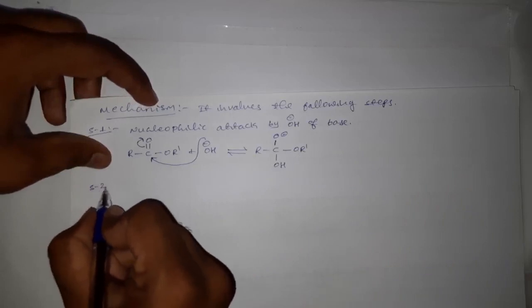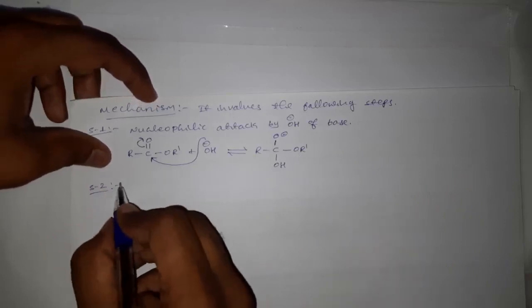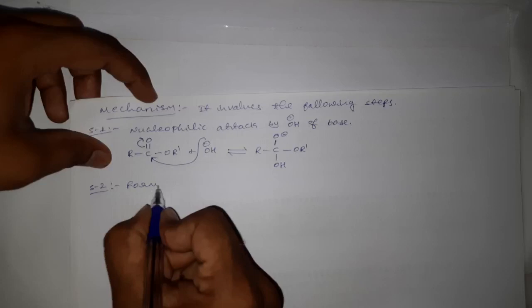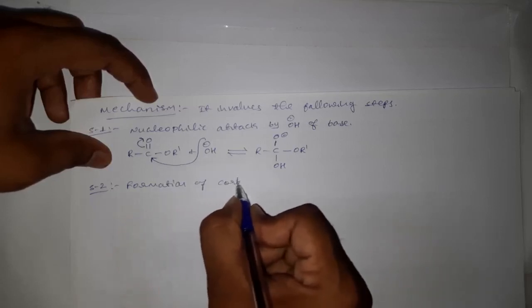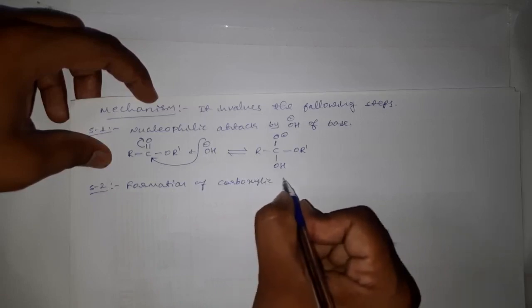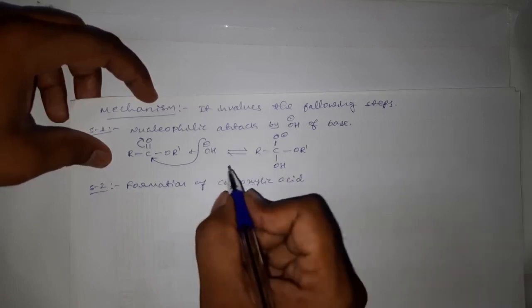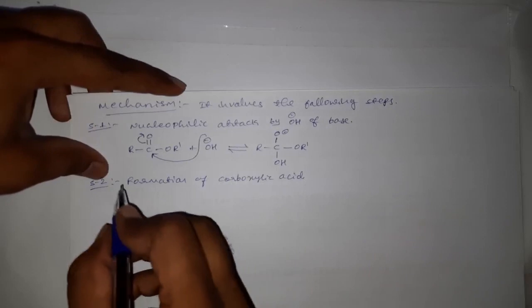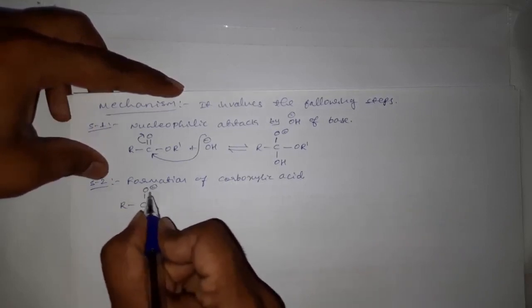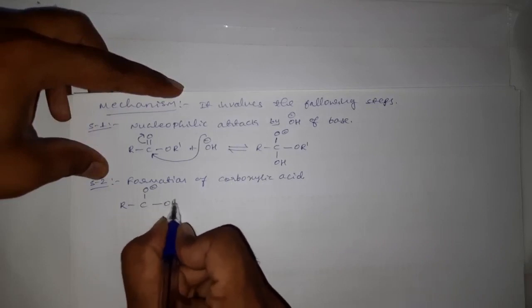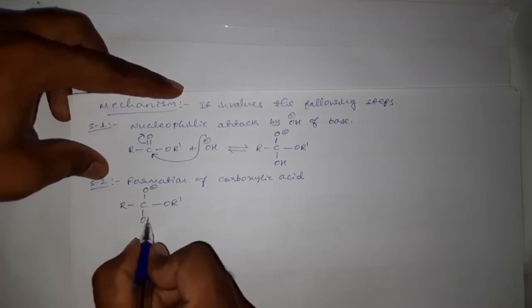Then the second step is the formation of carboxylic acid. The second step of this mechanism involves the formation of carboxylic acid, C single bond O minus O R dash OH.